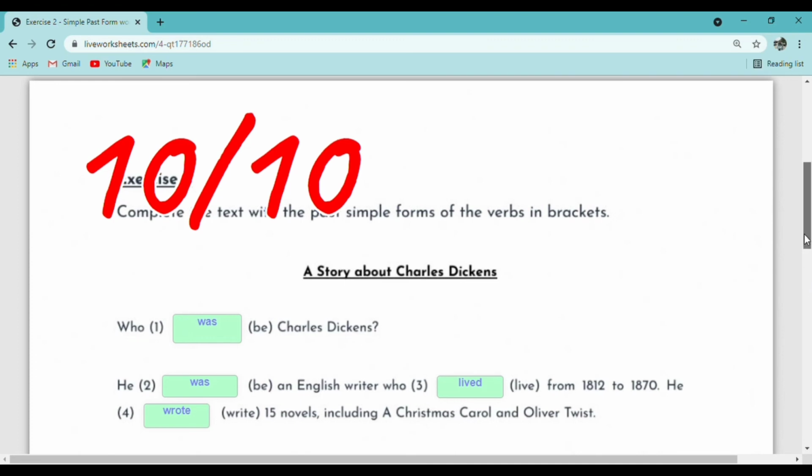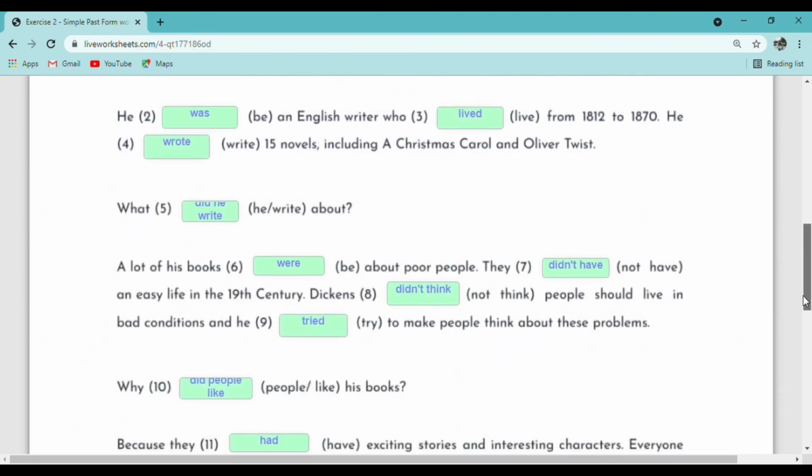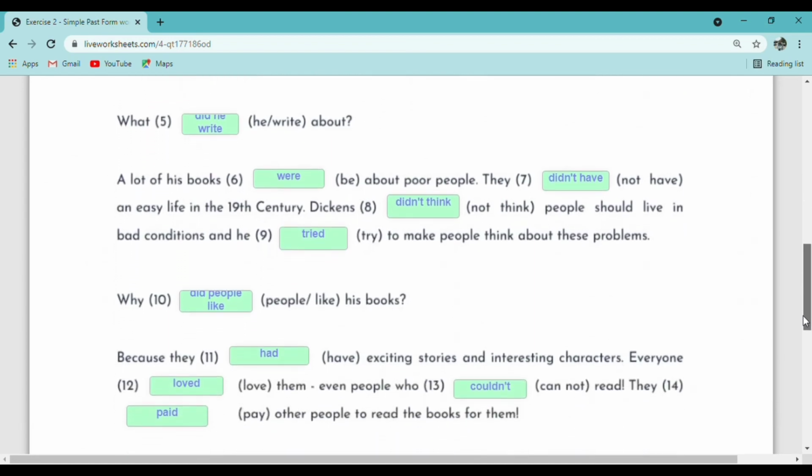Now we will look into the next question. Okay, so for number 5, the verb in the bracket is he write. Okay, so the answer is what did he write? Okay, so a lot of his books were about poor people. Why do we use were? Because a lot of his books, books is a plural, so we need to use were.